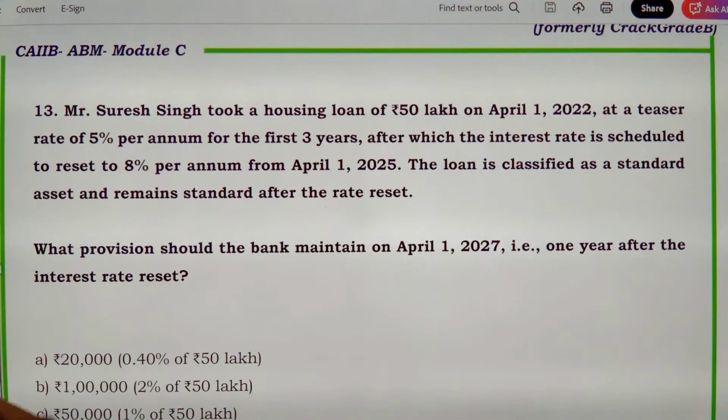Now, Mr. Suresh Singh took a housing loan of 50 lakhs on April 1st, 2022 at a teaser rate of 5% per annum for first 3 years, after which the interest rate is scheduled to reset at 8%. देखो, पहले क्या है 5%, बाद में क्या होगा 8%. This is classified as standard asset and it remains standard after the rate reset.